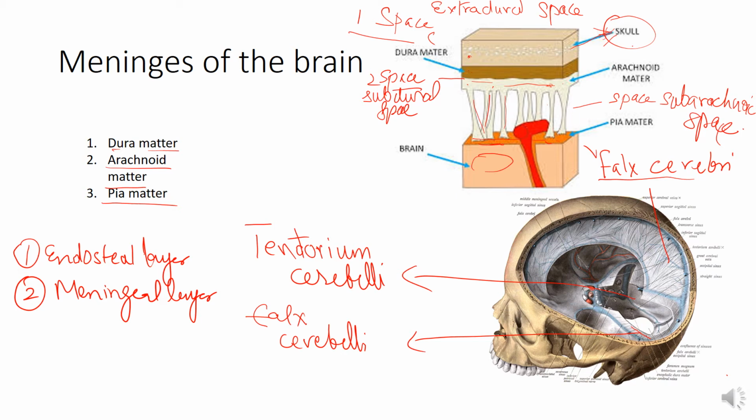These two layers are united to each other at almost all places except at the dural venous sinuses. So these sinuses are the places in between the endosteal and meningeal layers of the dura mater. You can see here the one shown in blue contains venous blood. Ultimately all the dural venous sinuses drain into the internal jugular vein.